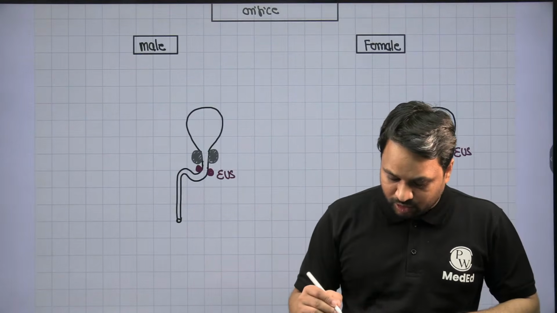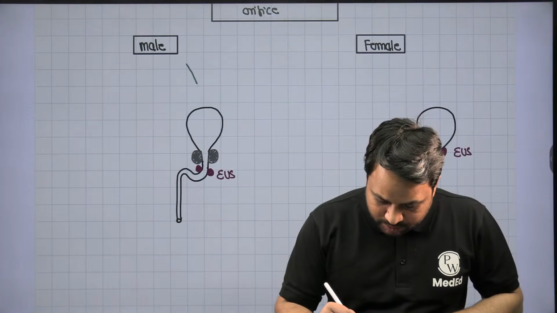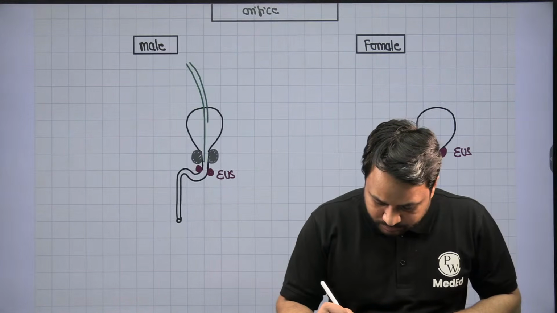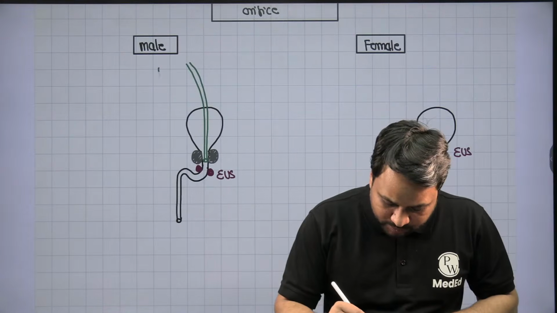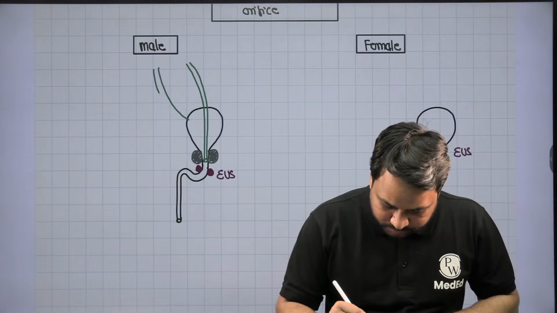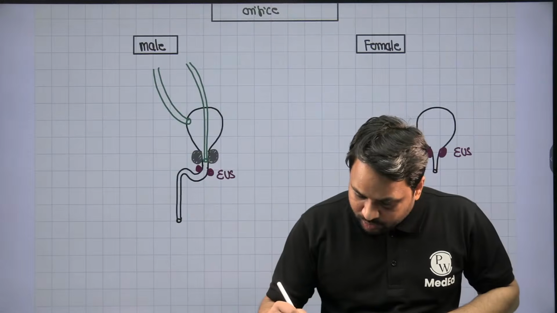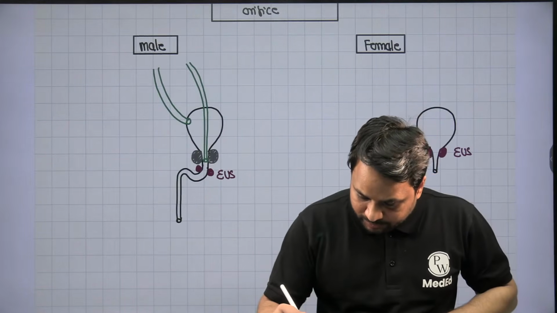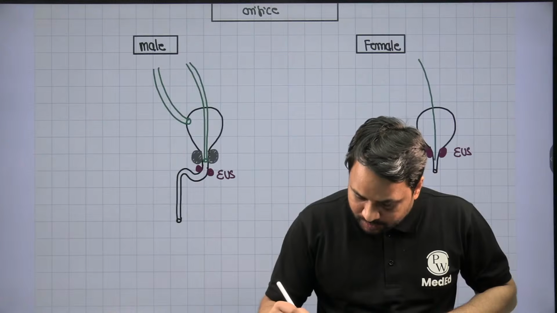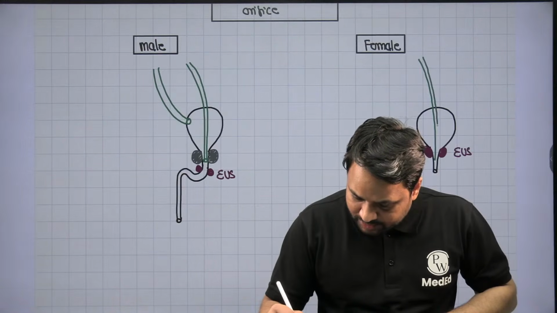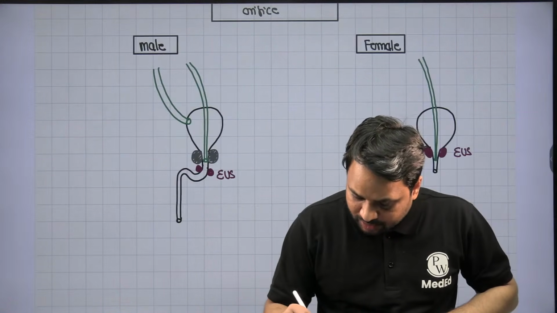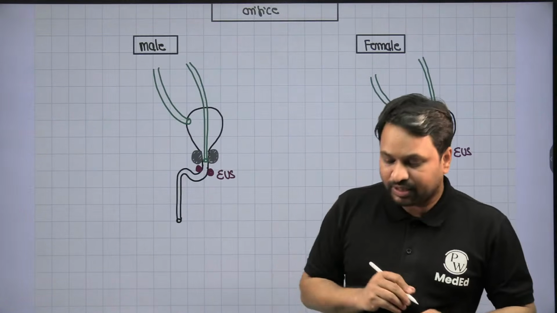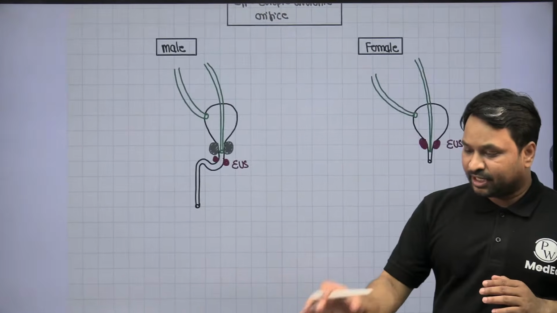In an ectopic ureteric orifice, I have one ureter which is crossing and opening too distally, and another ureter which is opening too proximally. The same thing applies in females also. One ureter goes and opens too distally, and when it does, in females it is going to cross the external sphincter. The proximal opening will be proximal here, right? This is the arrangement that you can see.